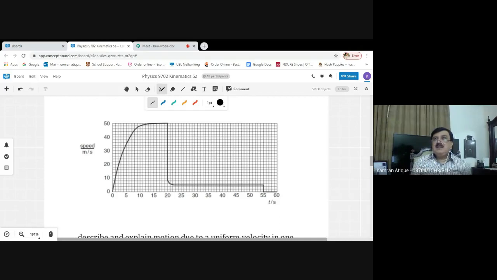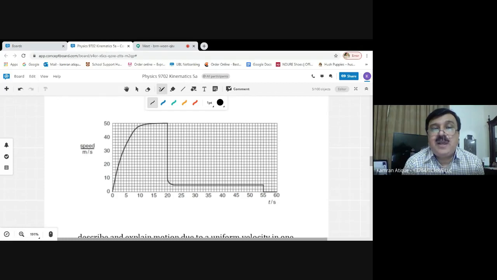It means the resultant force is now producing retardation in the body, is decreasing the speed of the body, is playing the role of a braking force. And now it becomes the braking force. Because of that particular braking force, you can clearly see that the data of the graph is proving that the velocity is decreasing.